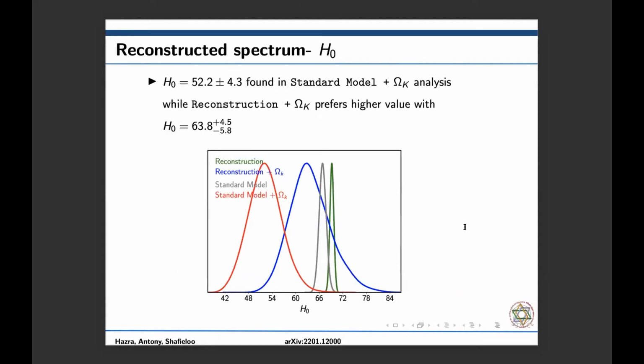The third one was the H0 tension. If you see the gray plot, which corresponds to the standard model, and the green plot, which corresponds to the reconstruction, you can see a clear shift of H0 towards higher values without increasing the contours. So this is not just an effect of increasing the contours. Our model prefers a higher H0, thereby reducing the tension with the local measurements. I have also plotted the effect of reconstruction plus omega k on H0. Here also we can see that our model prefers a higher H0 compared to the standard model.